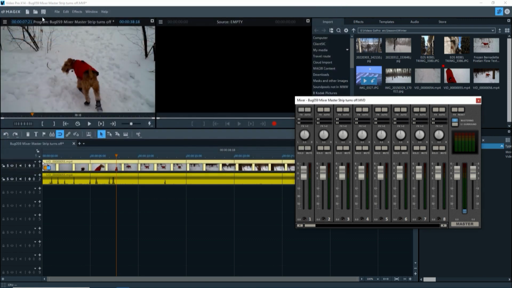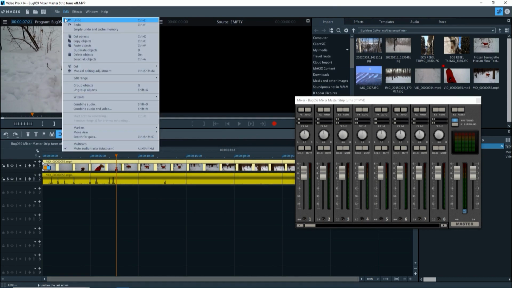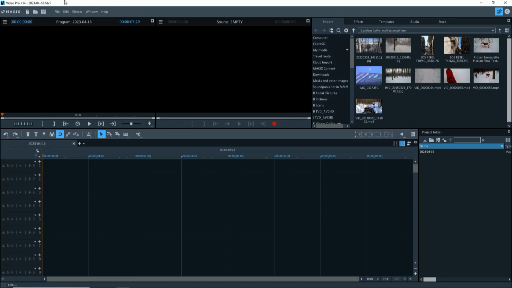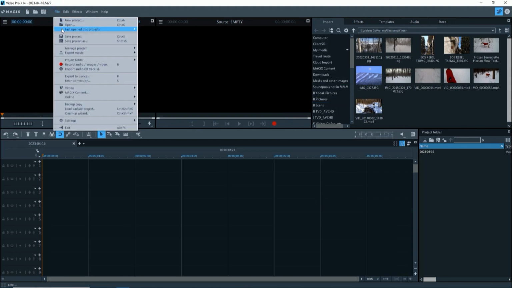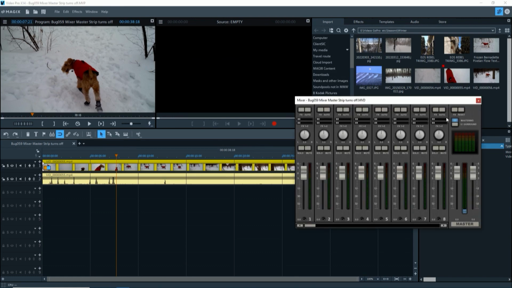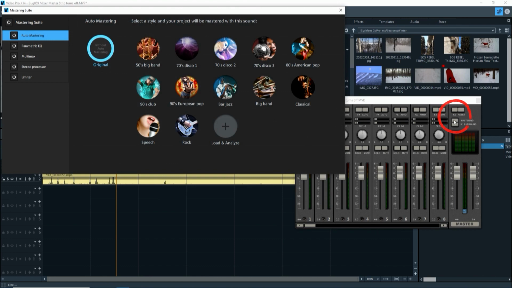So it's on. I'll save the project. I'll open up a new project. And I'll go back to the previous one. Open the mixer. It's turned on. The mastering is turned on. Click on it. It turns off. That's it.